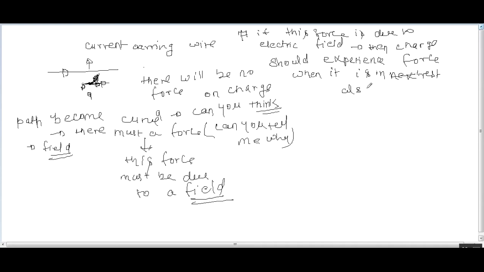But the charge only experiences force when it moves. So this is not the nature of an electric field.